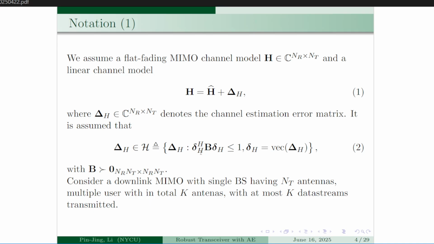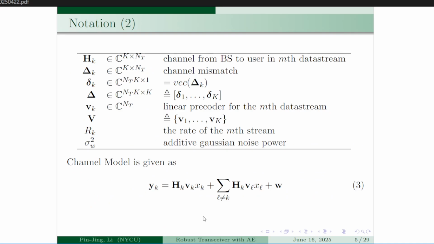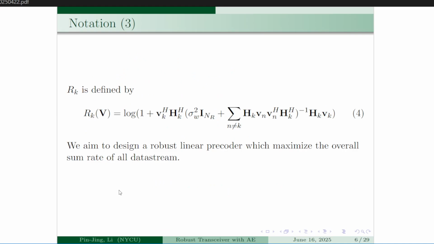So we consider a downlink MIMO system with a single base station having Nt antennas and multiple users with in total K different antennas. So these are our notations here. The channel model is given by equation 3. For each data stream k, the corresponding rate is defined by equation 4.